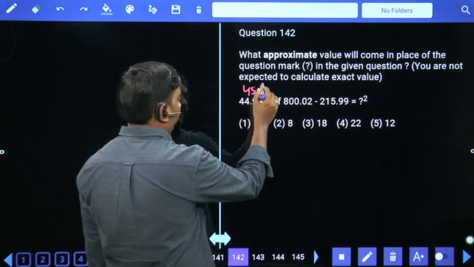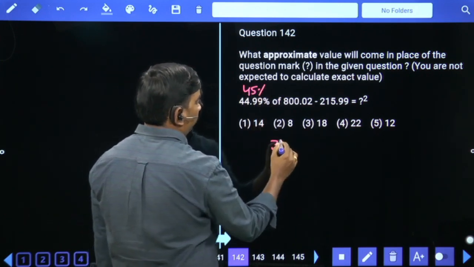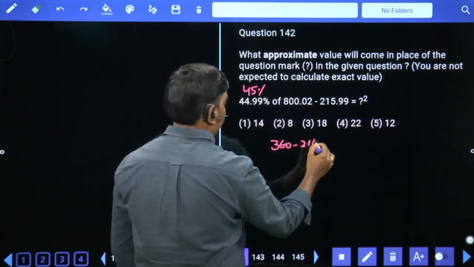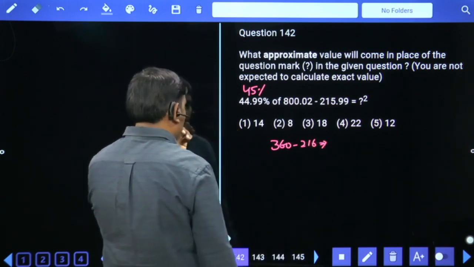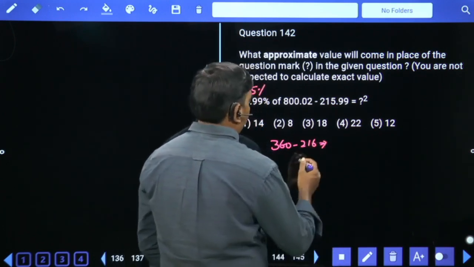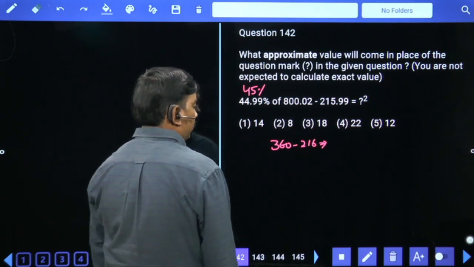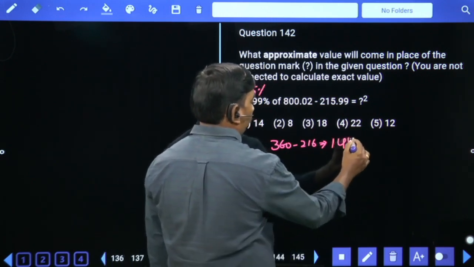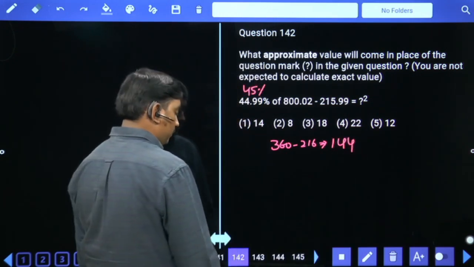45% of 800 is 360, minus 216. 360 minus 216 means 360 minus 200, 160, minus 16 means 144. 12 square is your answer. 12 is your answer.